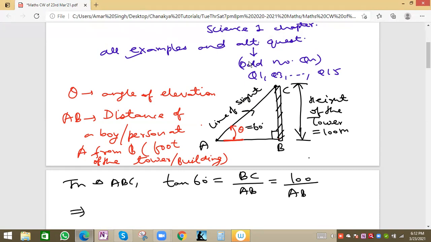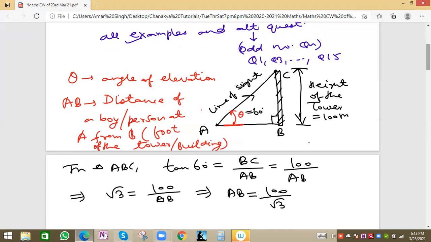Tan 60 is root 3, equal to 100 by AB. So what will be AB? AB means horizontal distance. AB will go up and root 3 will go down. So 100 by root 3 meter will be the value of AB.